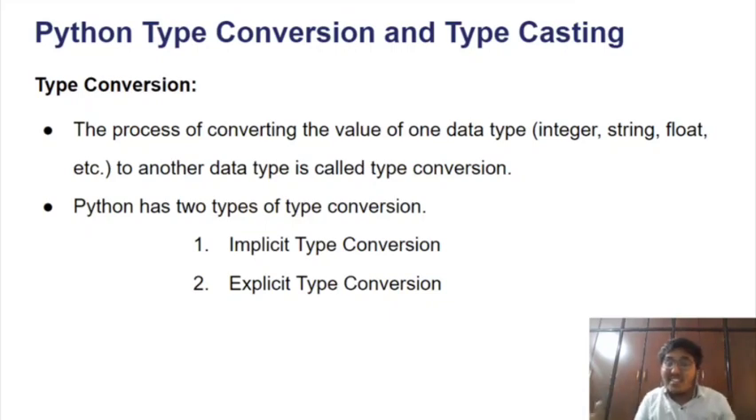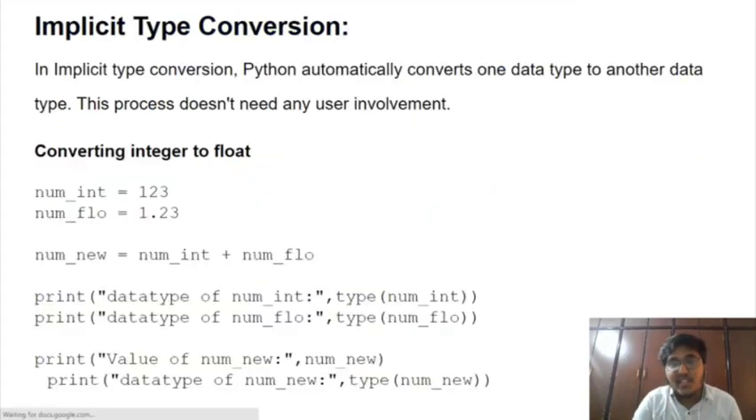As you can see, there are two scenarios. In the first scenario, implicit type conversion has taken place: ice is being converted into water. Water into water vapor is external, or explicit, type conversion. Now let us look at implicit type conversion and explicit type conversion. In implicit type conversion, Python automatically converts one data type to another data type. This process doesn't need any user involvement.